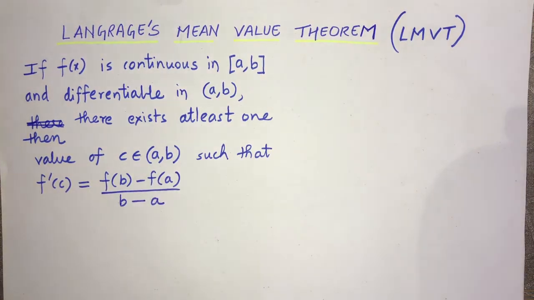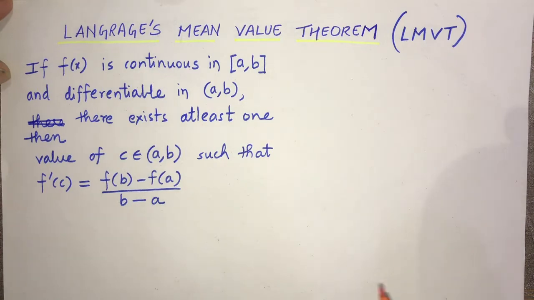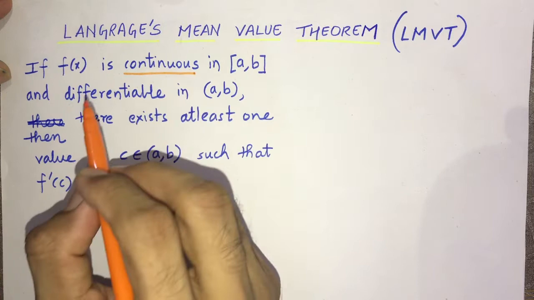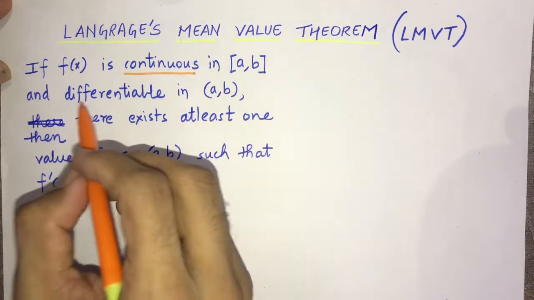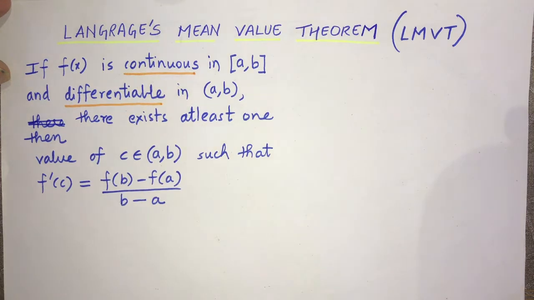Okay, so the statement, again, it's a lengthy one, so we should revisit the statement. The statement says if the function is continuous in closed interval a to b and differentiable, means smooth, right? Every point derivative will exist.